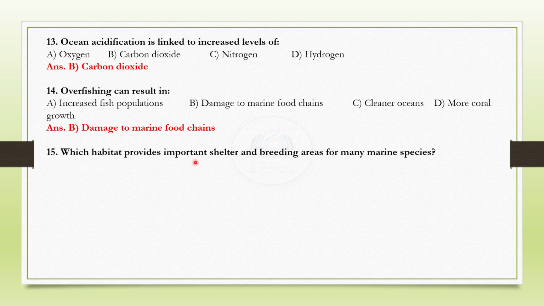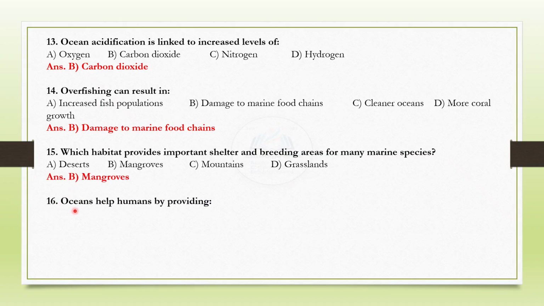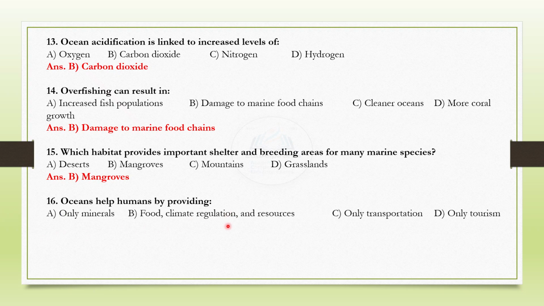Which habitat provides important shelter and breeding areas for many marine species? Mangroves. Oceans help humans by providing what all? B, food, climate regulation, and resources.